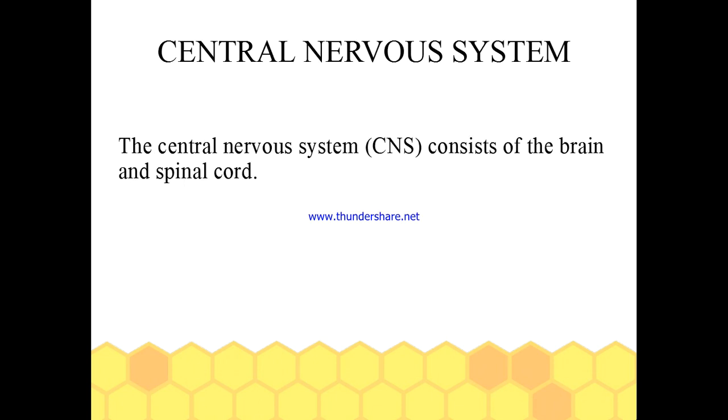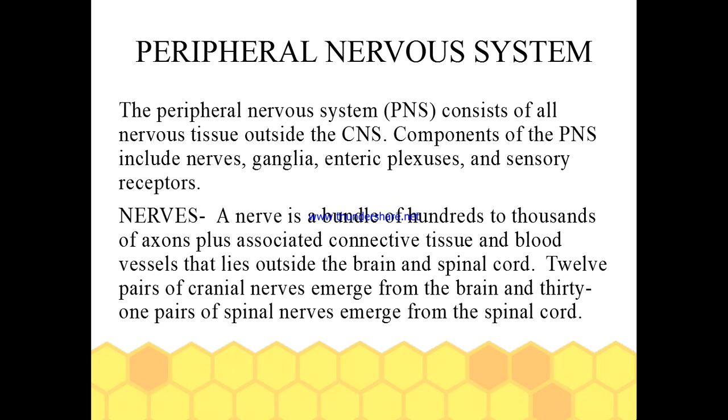The central nervous system consists of brain and spinal cord. The peripheral nervous system consists of all nervous tissue outside the central nervous system. Components of peripheral nervous system include nerves, ganglia, enteric plexus, and sensory receptors.